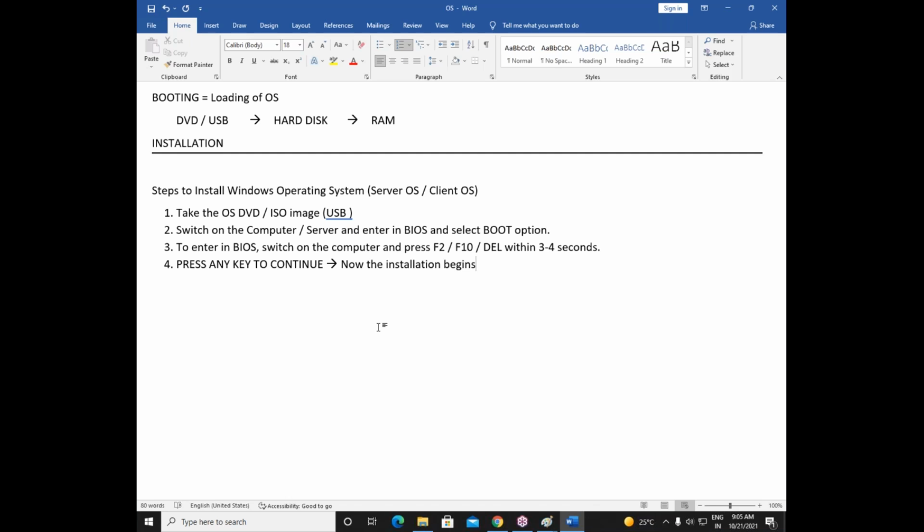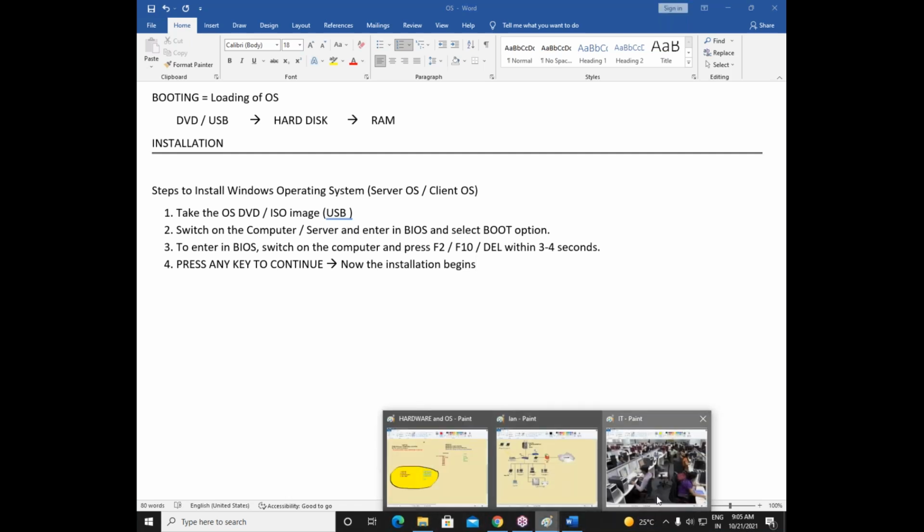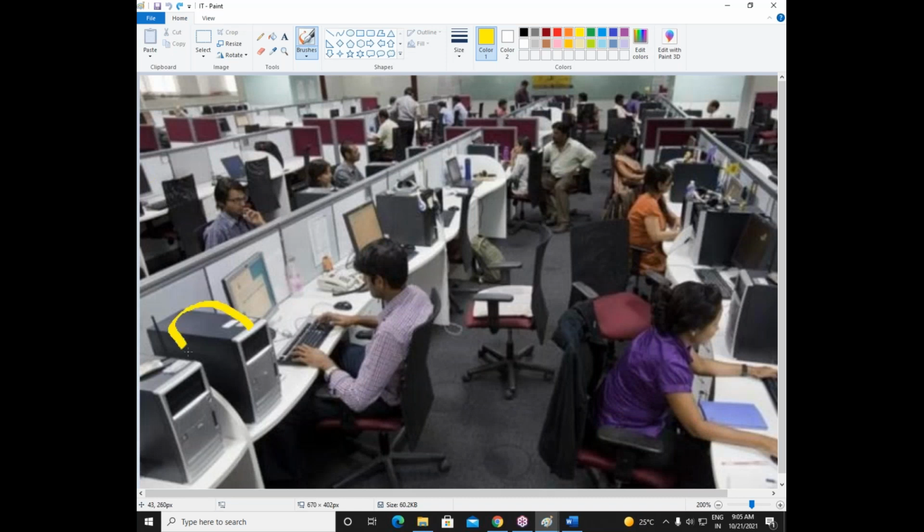Physical machine is very clear. A physical machine is a laptop or a computer or a server that you have in your home, or maybe in the office. That is a physical machine. Whatever we have seen here, all these are physical machines, right? You can see clearly, this is a physical CPU. This is a physical CPU. All these are physical CPUs.